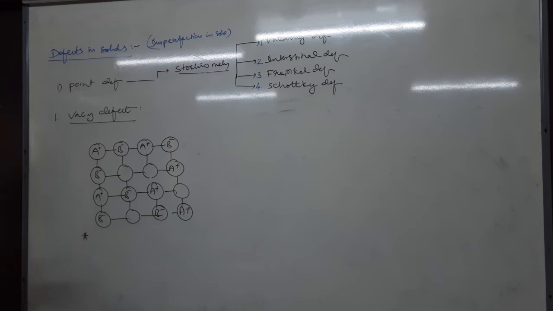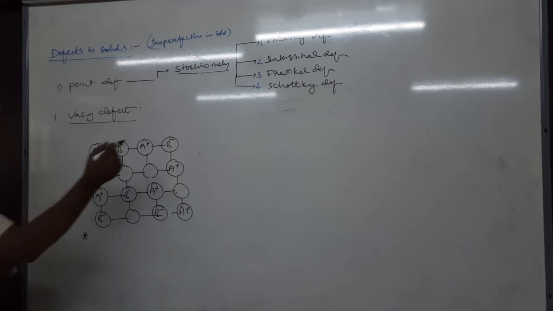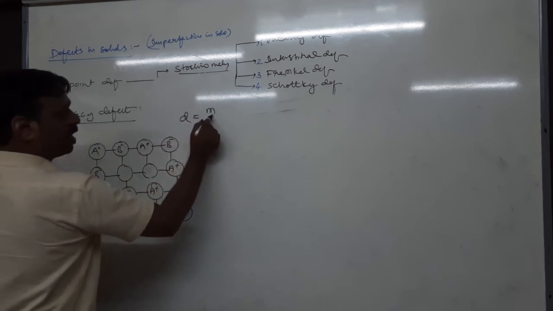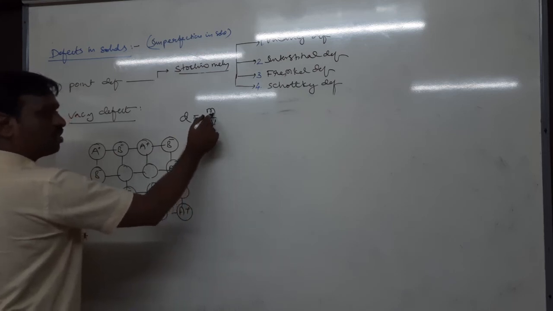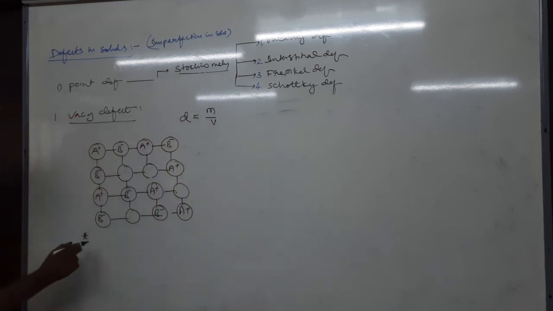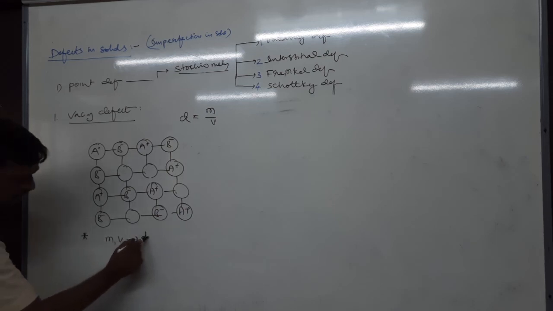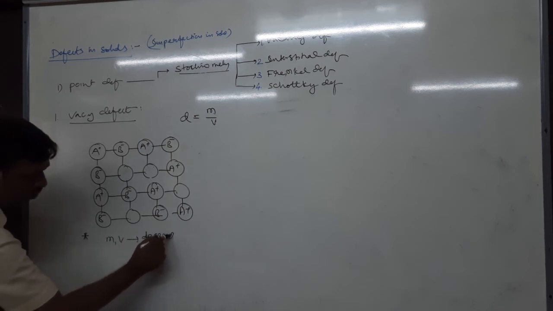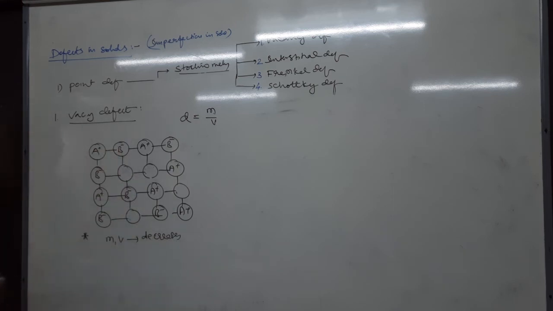When the lattice points are vacated, obviously the mass of the crystal decreases. When the mass decreases, density also decreases, because density equals mass by volume. Therefore, both mass and density decrease. Then what about volume? Volume remains constant because it is a solid.